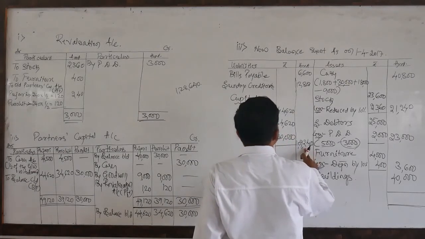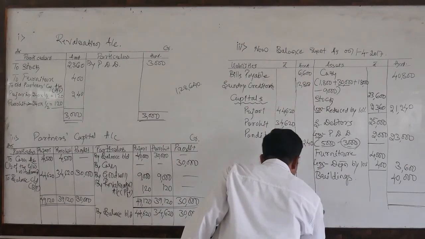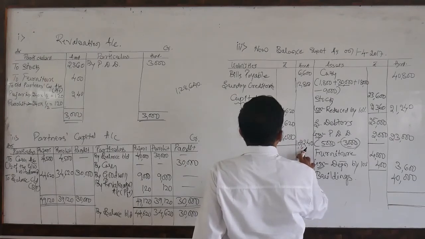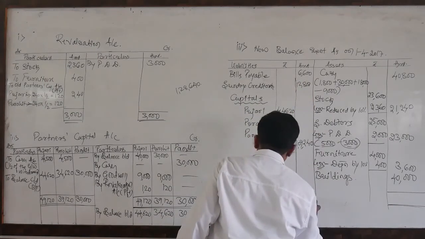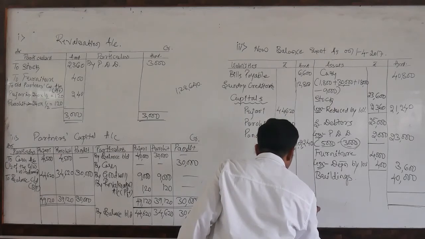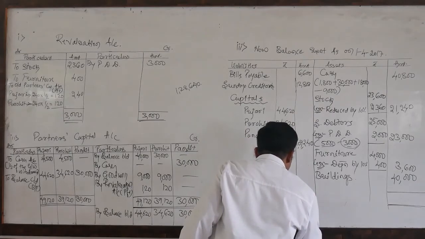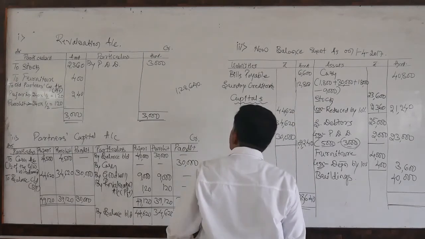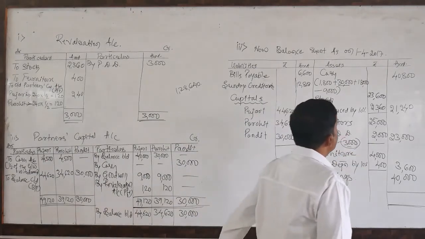Second, third digit, 2 plus 8 are 10, 10 plus 6, 16, 1, 10, 12, 18, 1 plus 1, 2. 1,28,640 here. So come to the asset side.